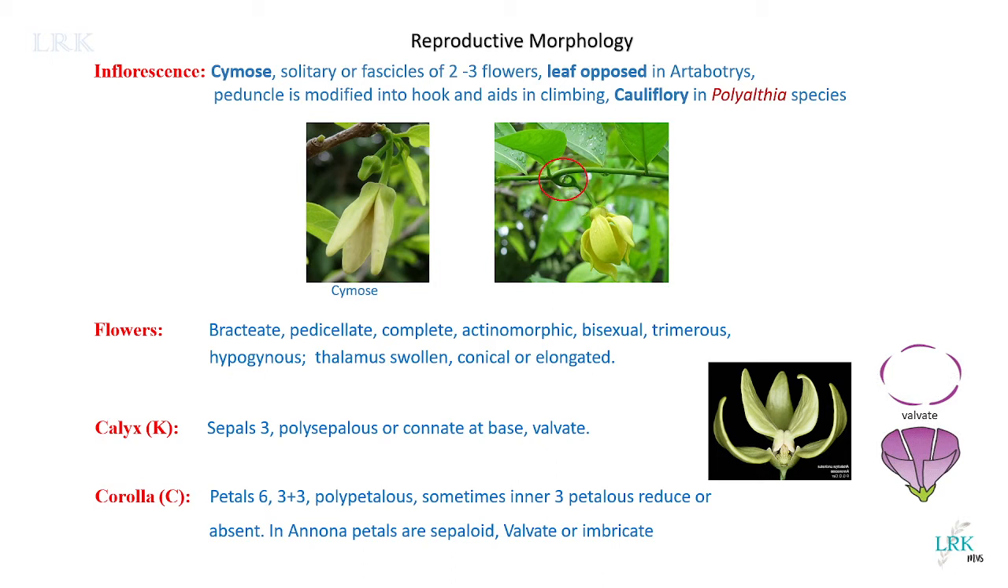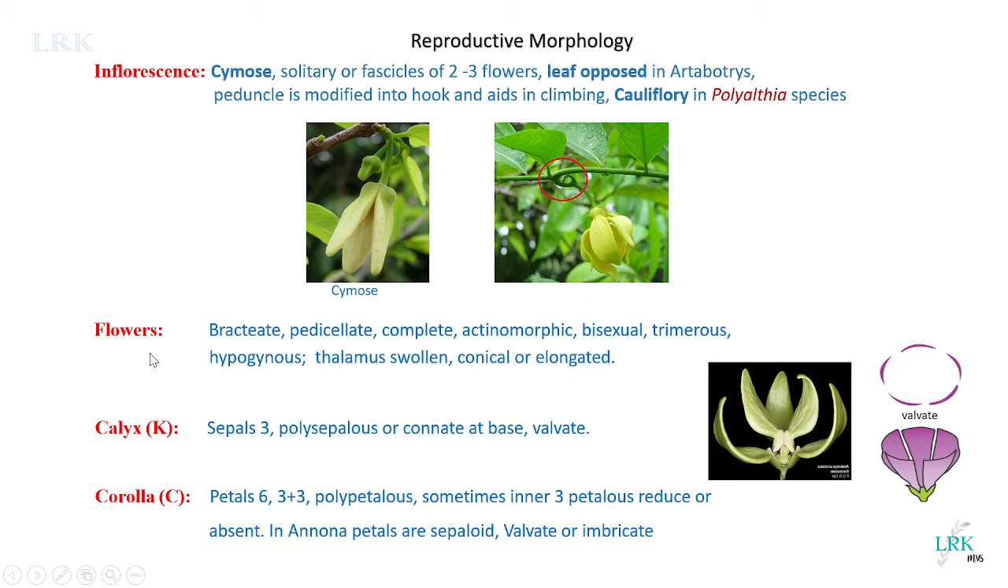And in Polyalthia, you see cauliflory. What is cauliflory? You can see the flowers which rise directly on the stems. Cauliflory is nothing but the flowers developing on mature stems. So in Polyalthia species, you see cauliflory. This is regarding inflorescence. Inflorescence is cymose, solitary, or fascicles of two or three flowers may be seen. So then, the flower in detail.